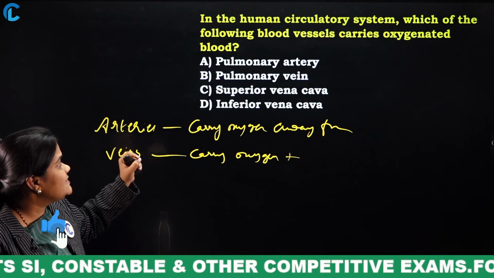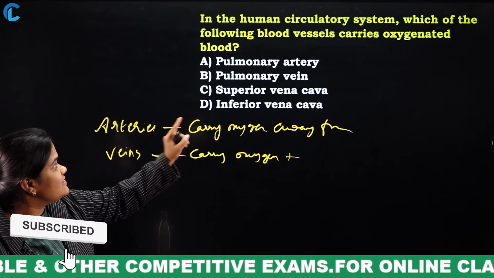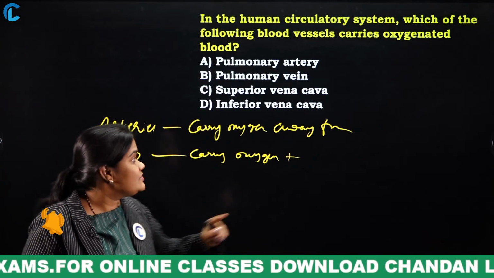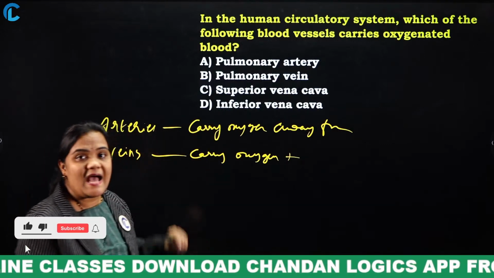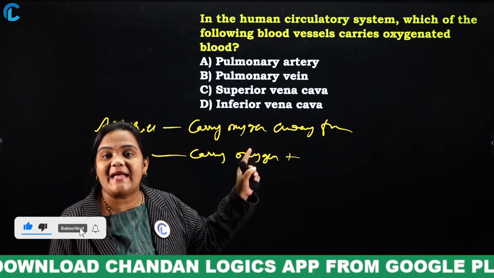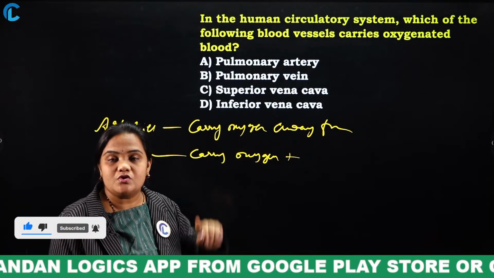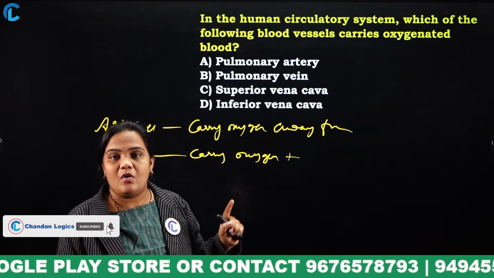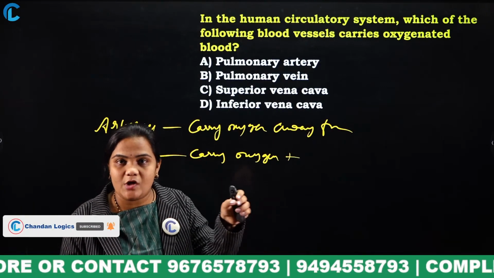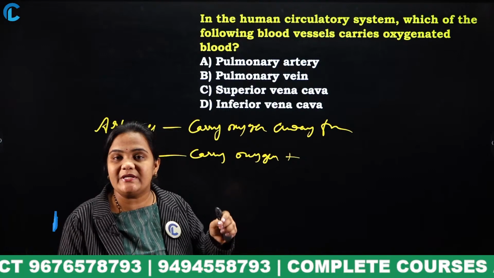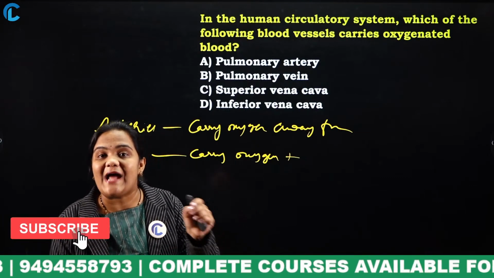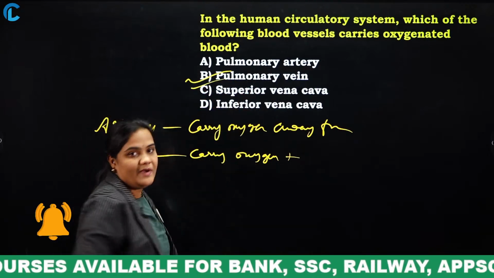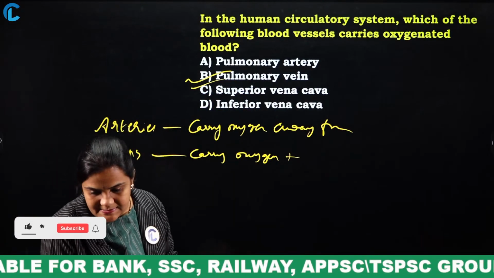So, what is the question here? In the human circulatory system, which of the following blood vessels carries oxygenated blood? The pulmonary artery, as I told, will carry deoxygenated blood, so option A is not the correct answer. What is option B? Pulmonary vein. Veins carry deoxygenated blood, but the exception is that the pulmonary vein will carry oxygenated blood. So, the answer for this question is pulmonary vein. Clear all of you? Yes.